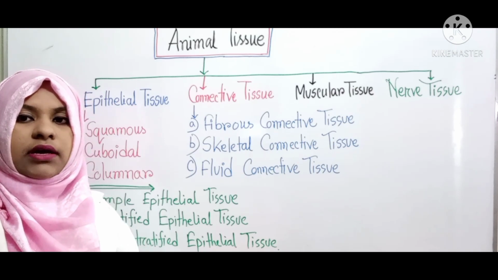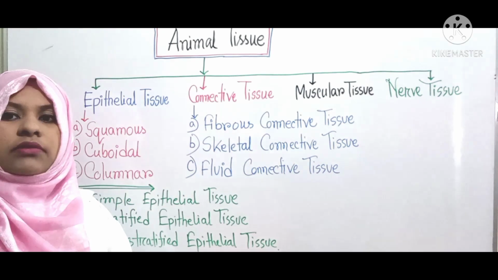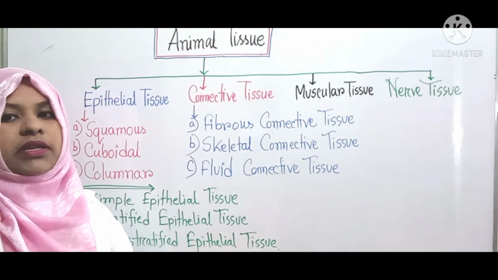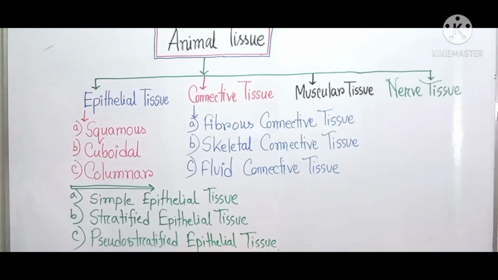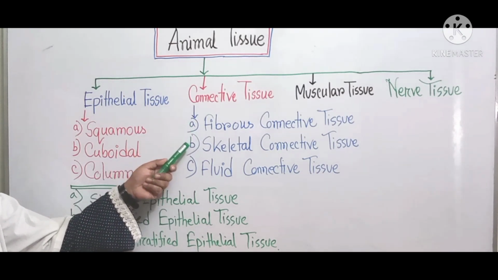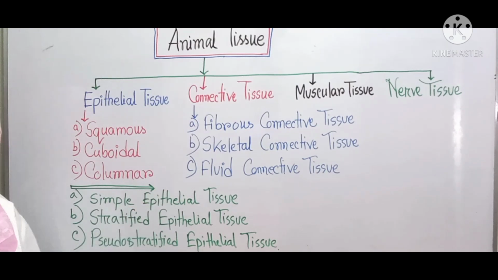We can see that there are many types of epithelial tissue: cuboidal, squamous, columnar epithelial tissue, and other types are simple epithelial tissue, stratified epithelial tissue and pseudostratified epithelial tissue. And connective tissue is of 3 types: fibrous connective tissue, skeletal connective tissue and fluid connective tissue.